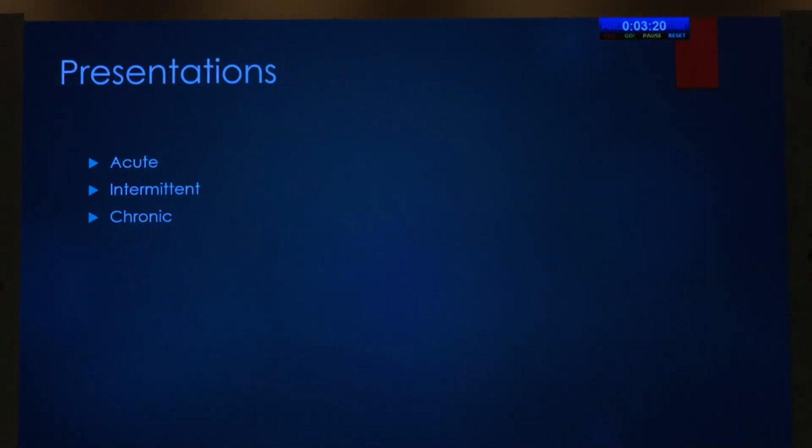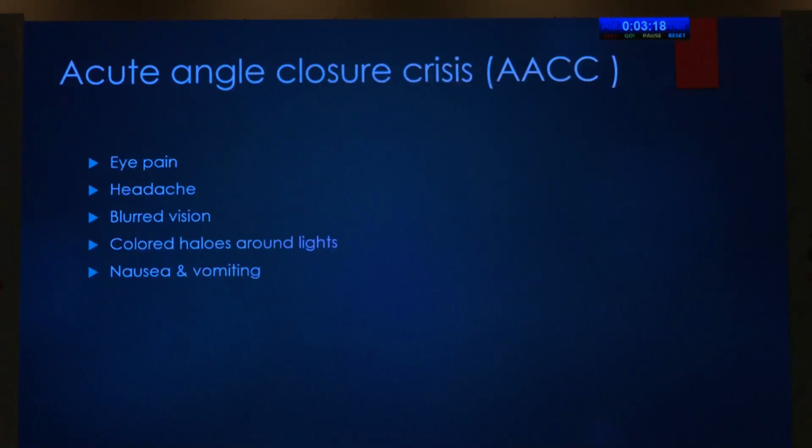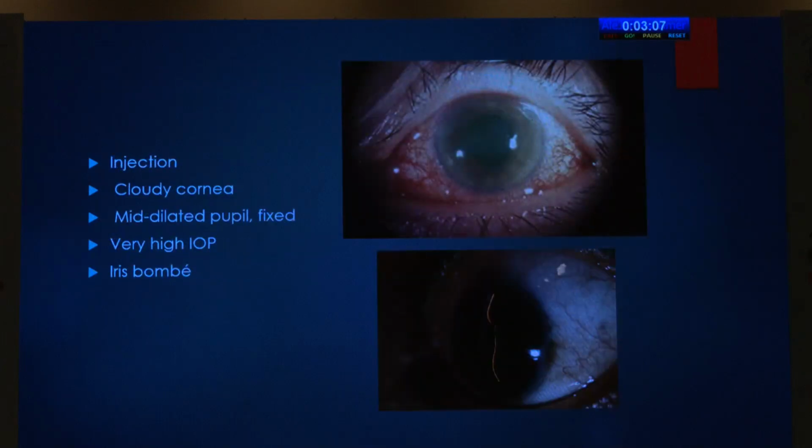These patients normally present with acute, intermittent, or chronic disease, and now I shall be talking about acute angle closure crisis, in which the patients usually present with eye pain, headache, blurred vision, colored halos around light, nausea and vomiting, injection of the conjunctiva, cloudy cornea, mid-dilated fixed pupil, very high IOP in the range of 50 to 60, and iris bombé.